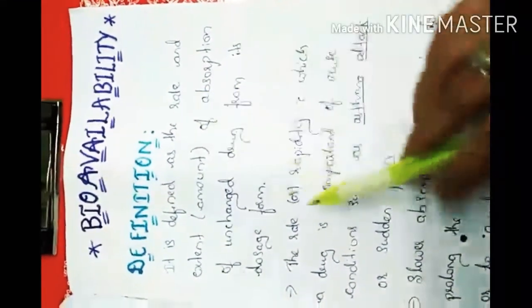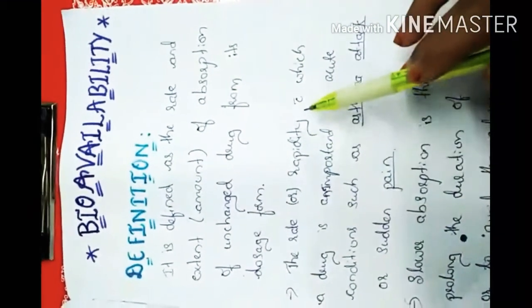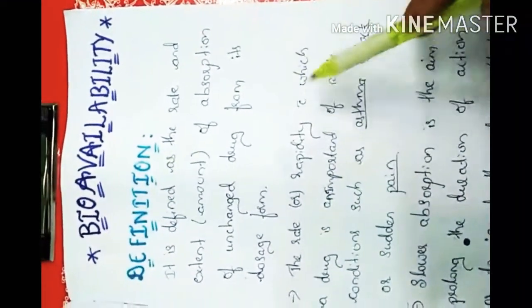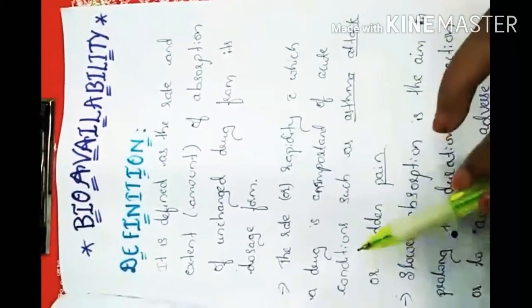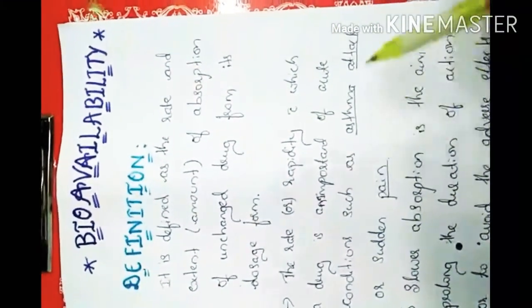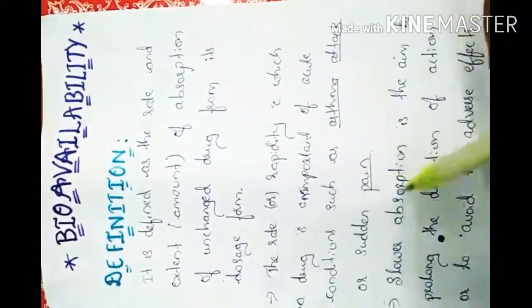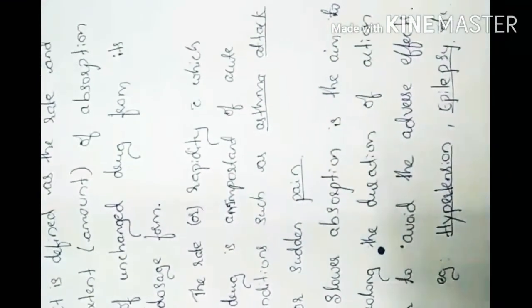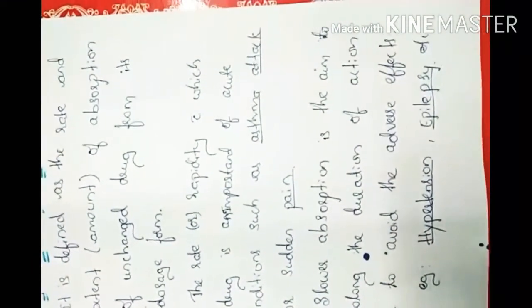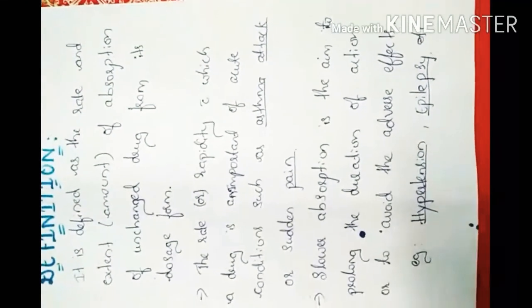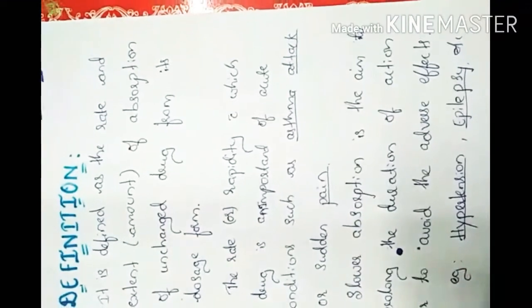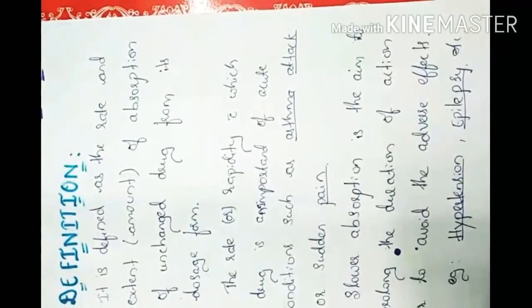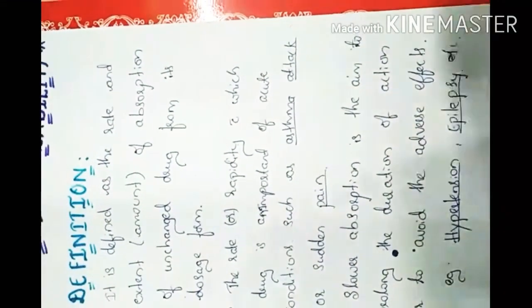Here the rate means rapidity, meaning how fast a drug is absorbed, which is important in acute conditions such as an asthma attack or sudden pain. Slower absorption is the aim to prolong the duration of action or to avoid adverse effects. Examples are hypertension and epilepsy, etc.